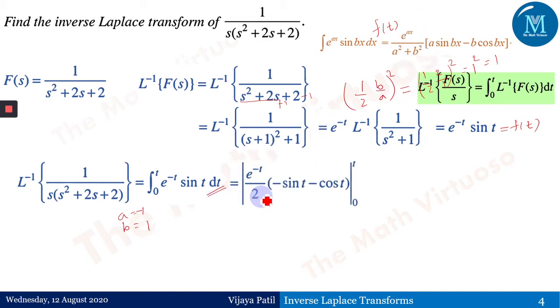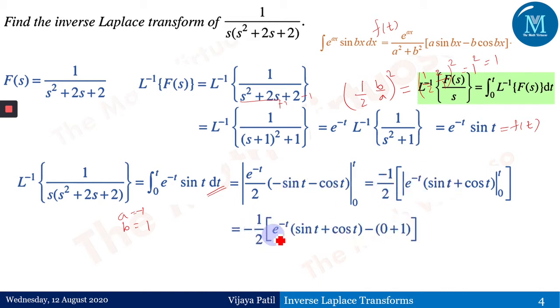you will get the step in this way: e to the power minus t by 2 in the bracket minus sine t minus cos t, 0 to t, and therefore after integrating, putting the upper limit and lower limit, it would give me minus 1 by 2 e to the power minus t sine t plus cos t minus. Sine 0 would be 0 and cos 0 would be equals to 1. And therefore, I have got my final answer as 1 by 2 times 1 minus e to the power minus t sine t plus cos of t.